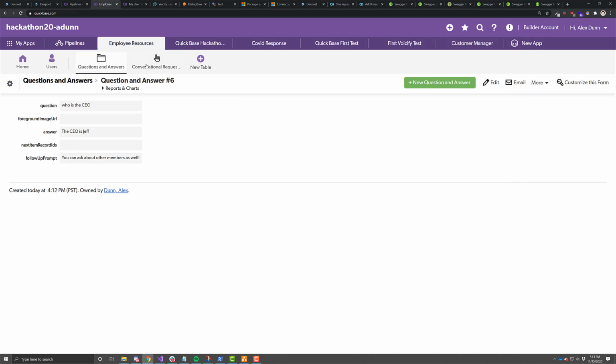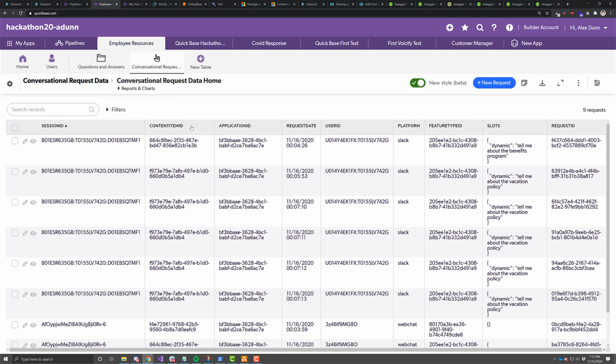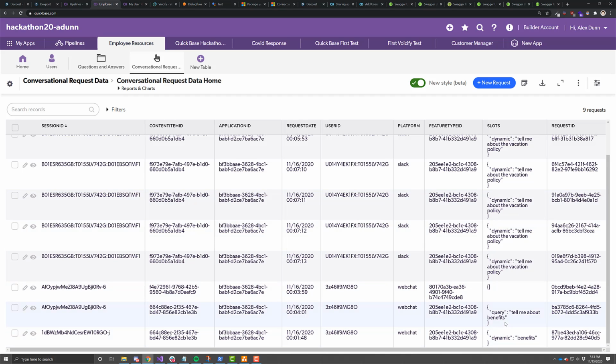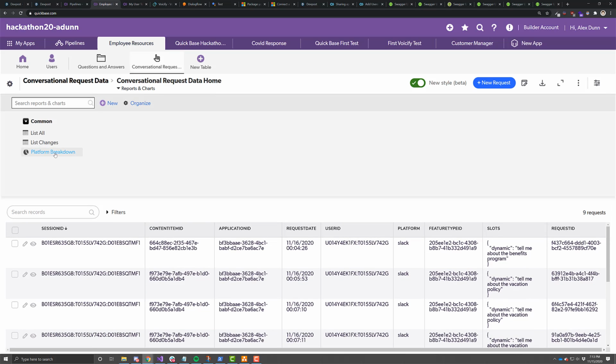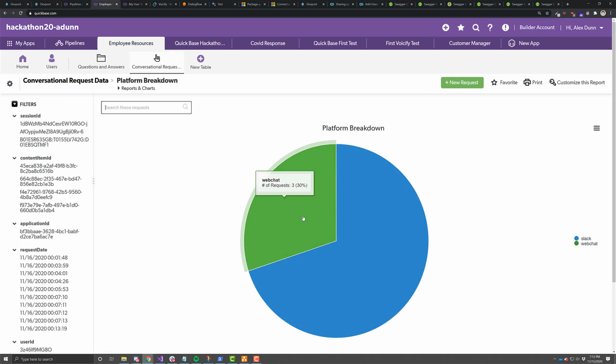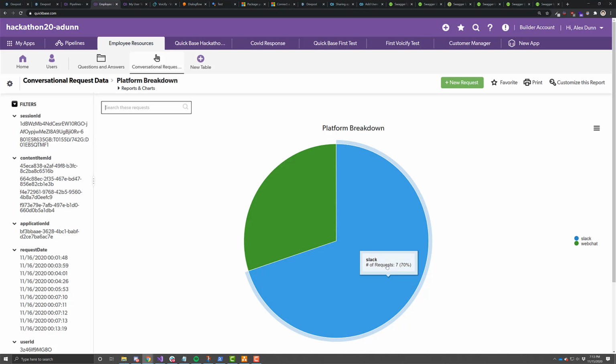At the same time, that data gets put into our conversational request table, where we can get all sorts of information about what the user was saying, natural language data, a bunch of IDs and so on. We can also visualize that in certain breakdowns, like seeing which platform people are using the most. In this case, it's mostly Slack over web chat. I can also set up other pipelines. As an example, I set up a pipeline where whenever someone asks about benefits, we send that to an HR channel in Slack too.